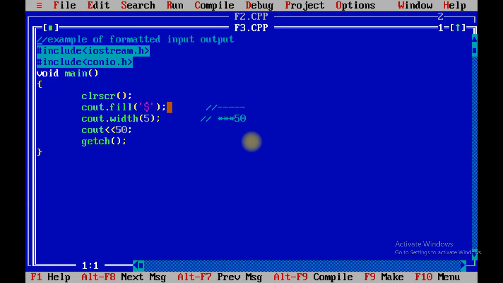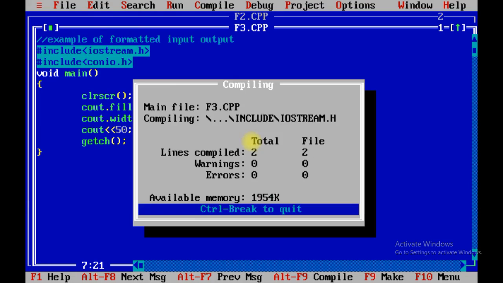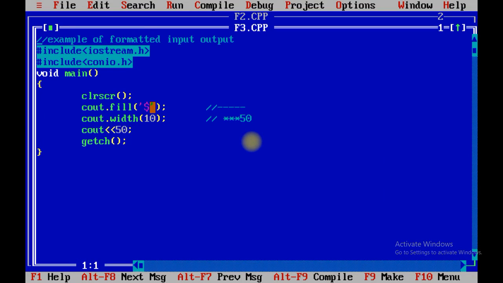Suppose I increase the width of the number to 10. In such a case 8 dollar signs will be printed and the last 2 digits will be filled by 50. So in this way you can use the fill function.